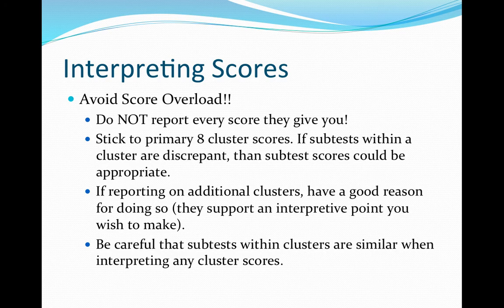When reviewing scores to include in your evaluation report, avoid score overload. The WJ gives you many cluster scores that are simply different combinations of the same few subtests. Make sure that you're not giving multiple numbers that say the same thing. Stick to the 8 primary cluster scores. It makes sense to bring in subtest scores if the subtests within a cluster are discrepant from one another, thus making the cluster score less meaningful.